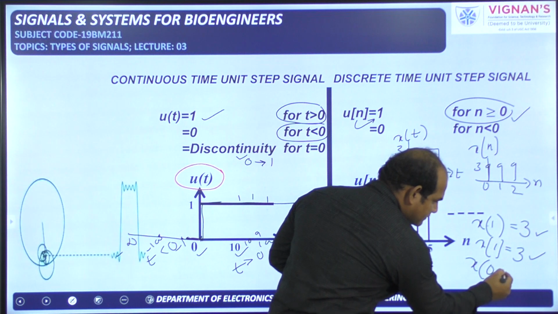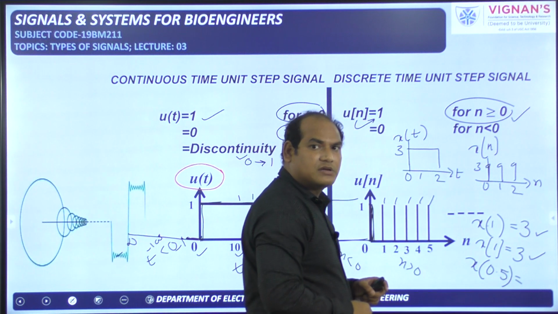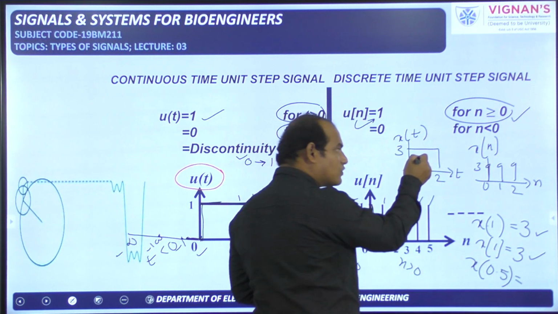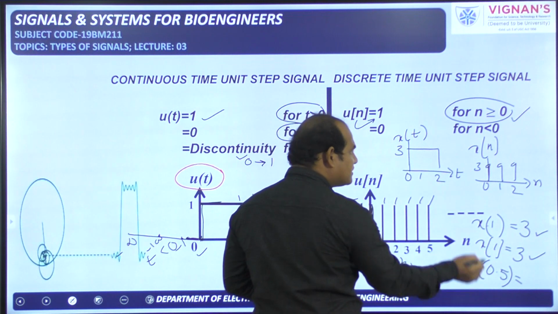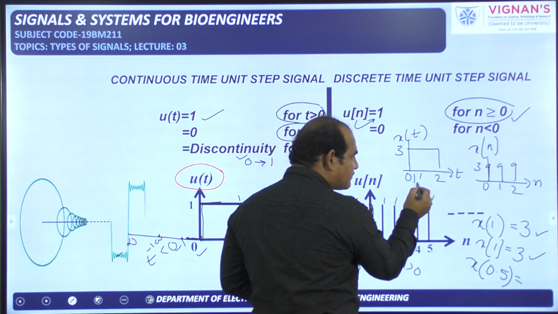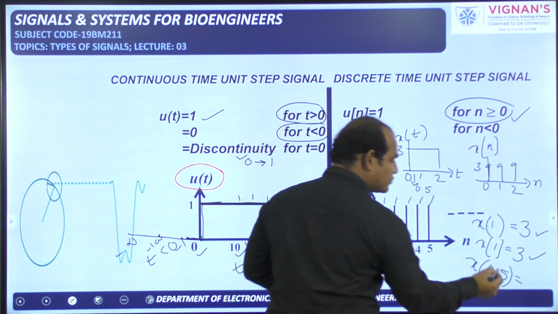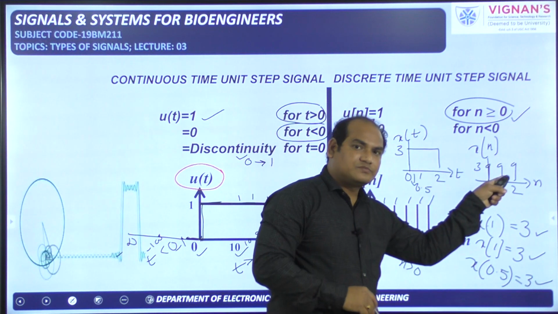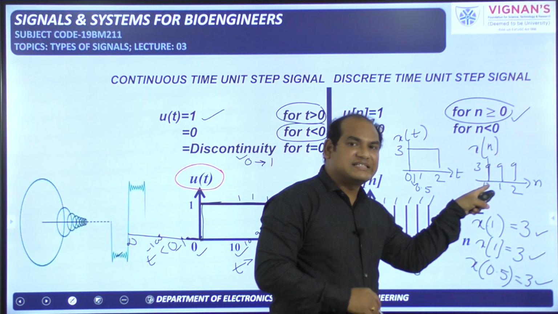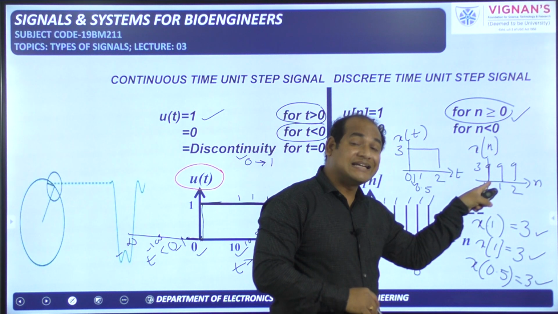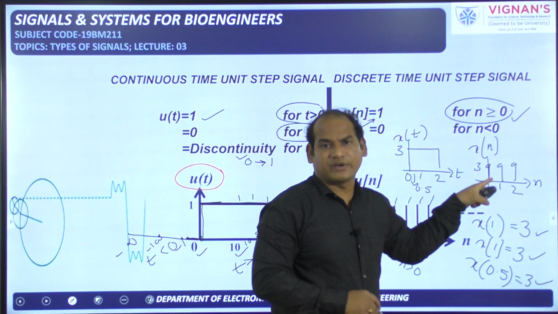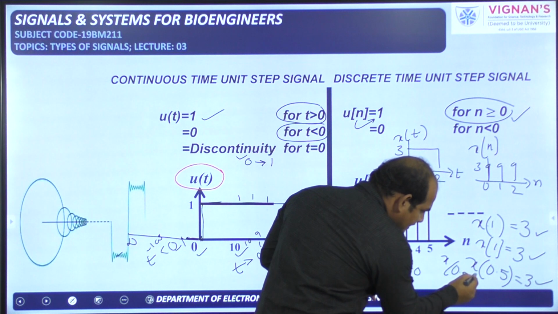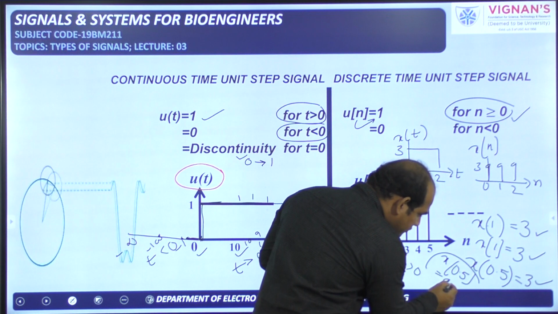x of 0.5, what is the answer? For x of 0.5, I have given 0.5 in the normal bracket, so you have to see this one only, because it is a continuous time signal. 0.5 is available here between 0 and 1, and the amplitude is 3. This is the correct answer. But if you see the discrete time signal, at n equal to 0.5, that is a non-integer value, so the amplitude is not defined. So if I give it like this, with 0.5 in square brackets, your answer must be that the amplitude is not defined.